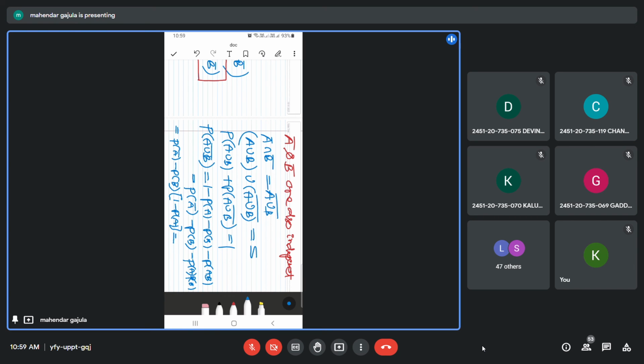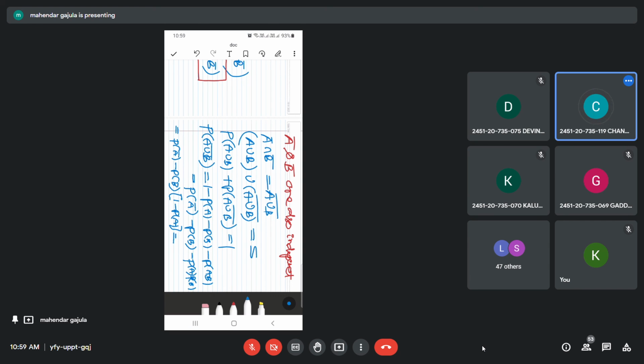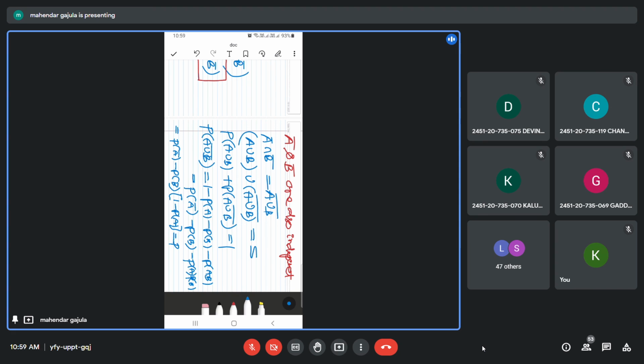So you can take P(A bar) common: P(A bar) into (1 minus P(B)). Okay, 1 minus P(B) is nothing but P(B bar).